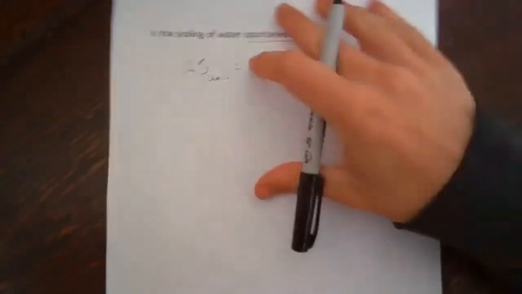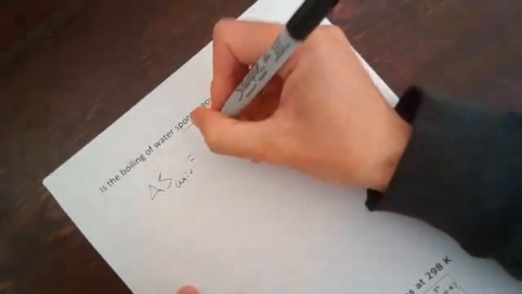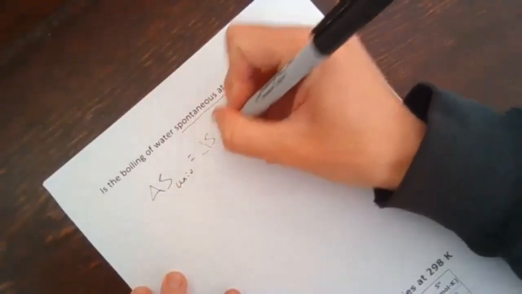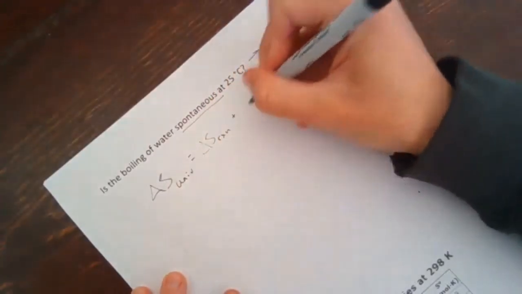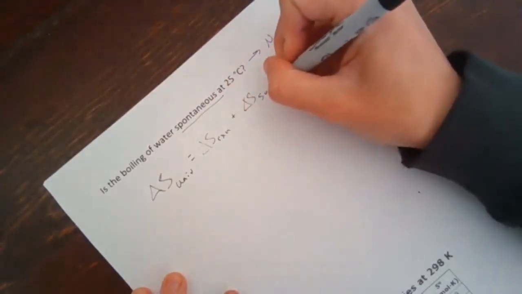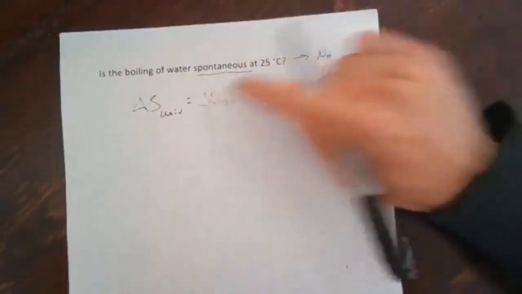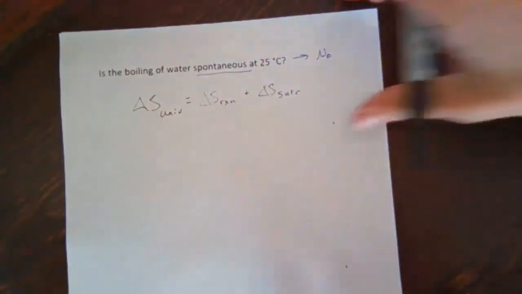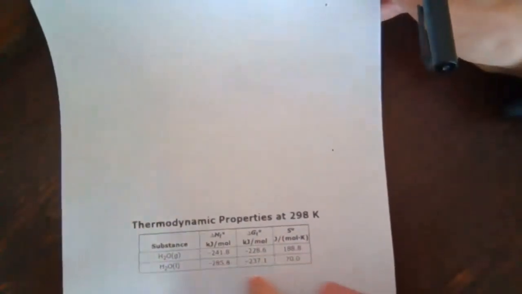We can figure out which one it is by computing the delta S of the universe, and that's going to be composed of the delta S of the reaction plus the delta S of the surroundings. So those are the two components. We can calculate the value for those two components, which we've already seen in other examples, and combine them to give us our answer. In order to figure out those values, we can use our reference information.